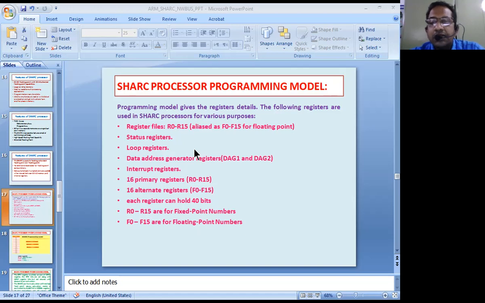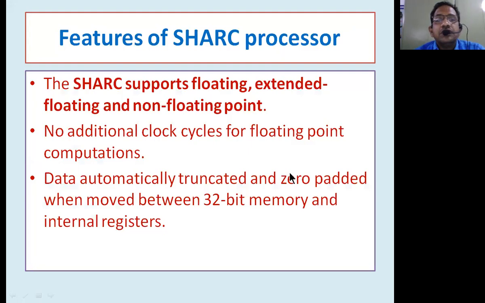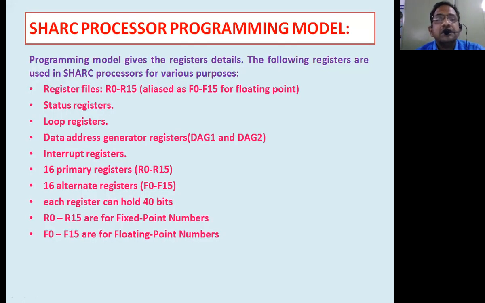So the Harvard architecture is basically a tailored version of the hardware architecture, right? In the previous sessions, we have completed the differences and the features of the SHARC processor, and in today's session we go with the programming model of the Harvard architecture.